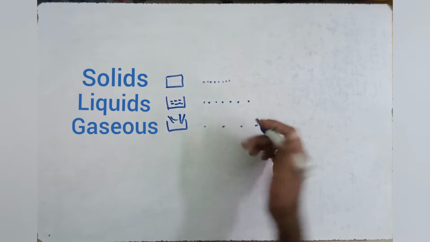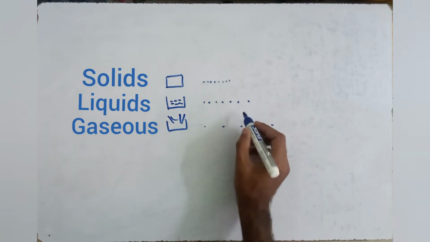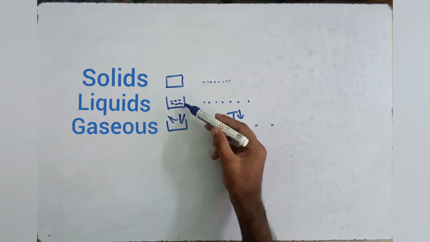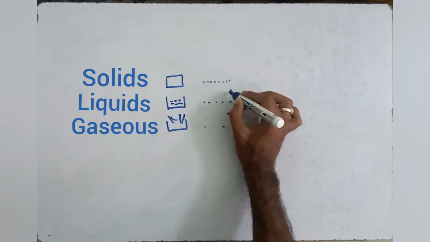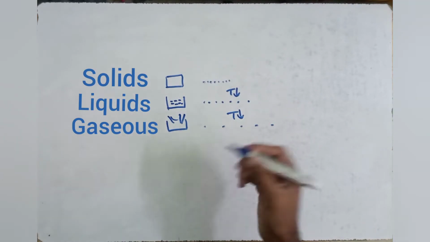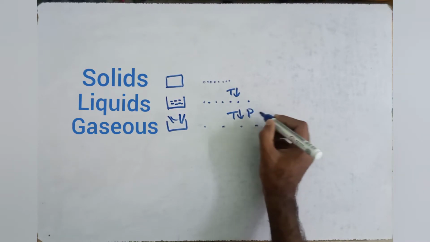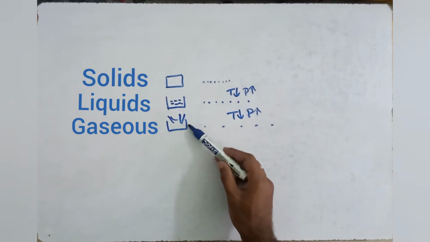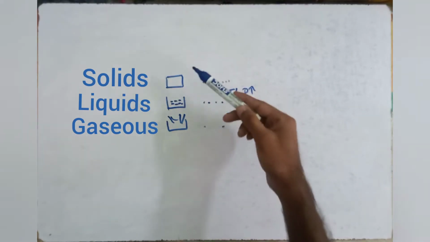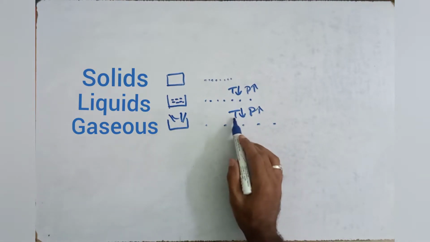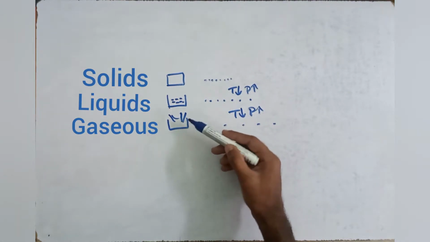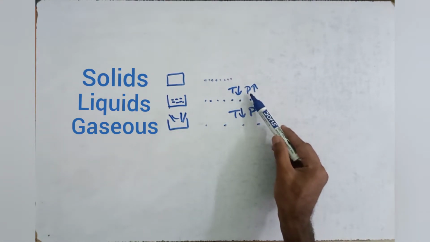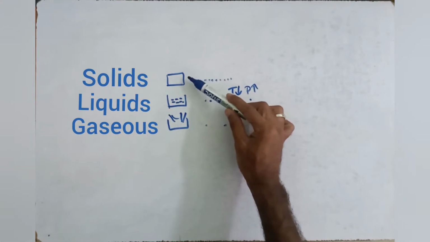To decrease the molecular distance to convert gas to liquid state can be done by decreasing temperature. Here we can convert liquid also into solid by decreasing temperature. And also we can increase the pressure. We can increase the pressure to convert gas to liquid and liquid to solid state, or we can do both at a time: we can do both temperature change and pressure change to convert gas into liquid state and liquid to solid state.